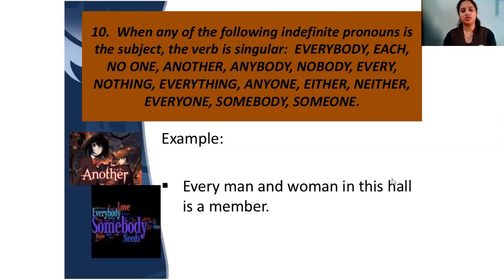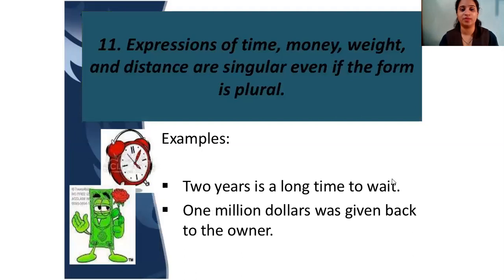Everyone, somebody, someone. Every man and woman in this hall is a member. So, every man, every, okay. That's why we use the word is a member. So everybody, each, no one, another, nobody, anybody, every, nothing, everything, anyone, either, neither, any, everyone, somebody, someone. Keep all these words in mind so that you put a singular verb in front of them in the sentence.